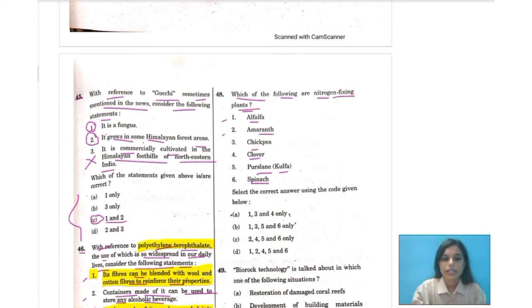Out of the options given, number 1, alfalfa, is a nitrogen fixing plant. Then number 3, chickpea. Then number 4, clover. So these 3 are the nitrogen fixing plants.